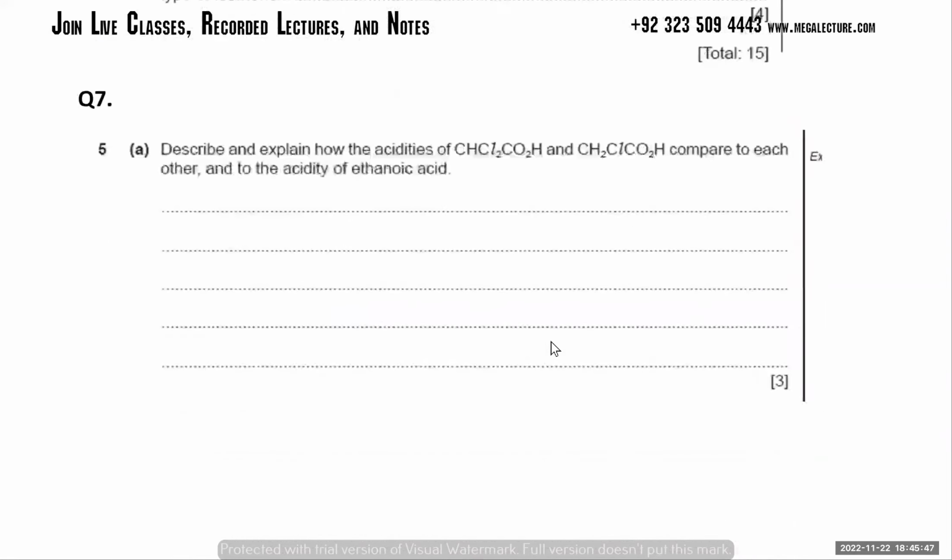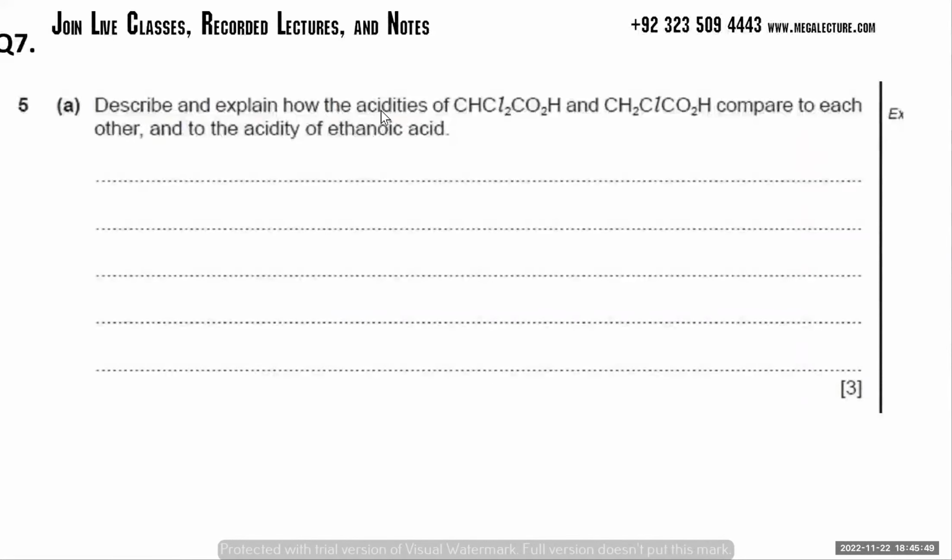हाँ ये वाला है ना जिसका describe and explain how the acidities of this thing will compare with this one and to the acidity of ethanoic acid. ये भी हमने within ethanoic acid या carboxylic acid ना, we have to do comparisons. We studied कि carboxylic acid are the strongest acid within carboxylic acid. अब next class में पढ़ेंगे, ठीक है। ओके सर।